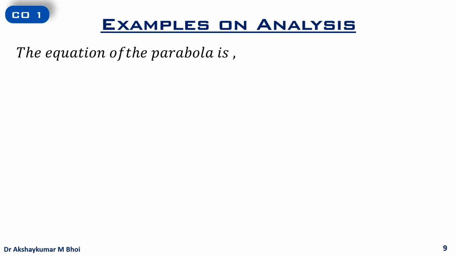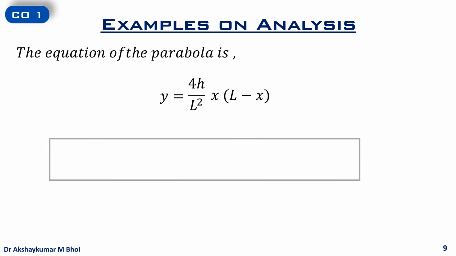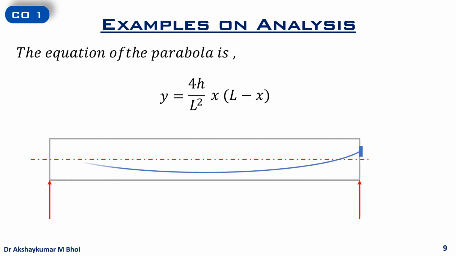The equation of the parabola is y is equal to 4h upon L square into x into L minus x. So if we draw the beam, which is simply supported, the cable is anchored at one end and is being pulled from the other end.